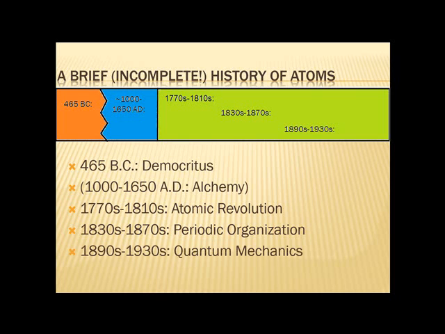And the best place where we really cement the idea of atoms into our own understanding of chemistry is the 1890s to 1930s, with the advent of what we call quantum mechanics. We'll go into this in a lot of detail later this semester, but in quantum mechanics, we really start to be able to probe the structure of an atom itself, the way atoms are set up, the way molecules are set up, and that becomes very important for us to finally understand what makes elements and molecules tick.